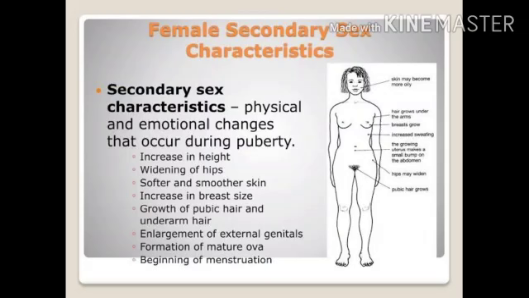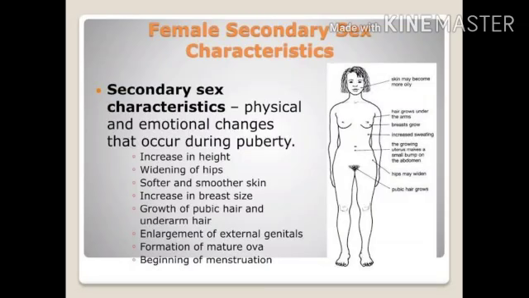Softer and smoother skin. Well, the girls always have softer and smoother skin. Then the next point is increase in breast size. Then growth of pubic hairs and underarm hairs. Enlargement of external genitals. Formation of mature ova and the beginning of menstruation. Now the other points like the increase in breast size, growing of pubic hair and underarm hairs, enlargement of the external genitals, all are the physical changes that you can see in a matured girl, in a girl in whom puberty has already occurred.